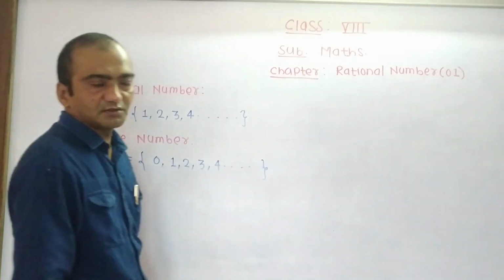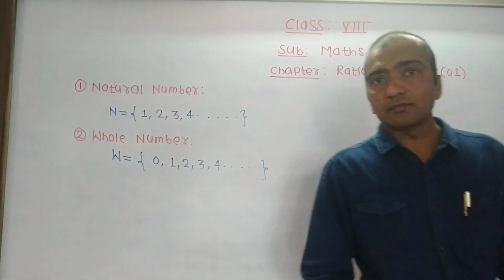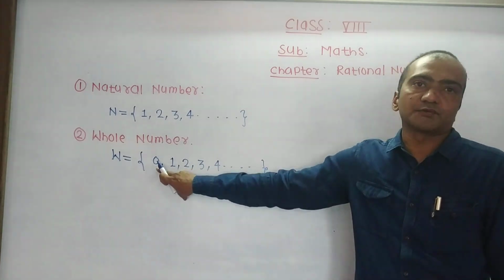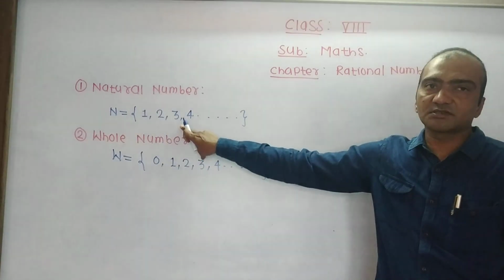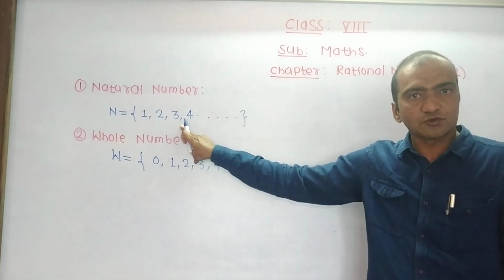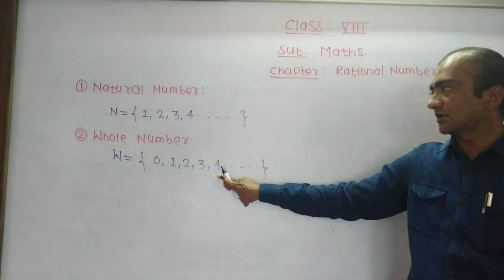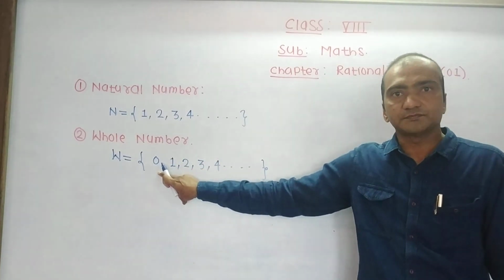What does it mean by whole number? Whole number is a set of natural numbers with 0. Natural number starts from 1 and has no end. Whole number is a set of natural numbers with 0.